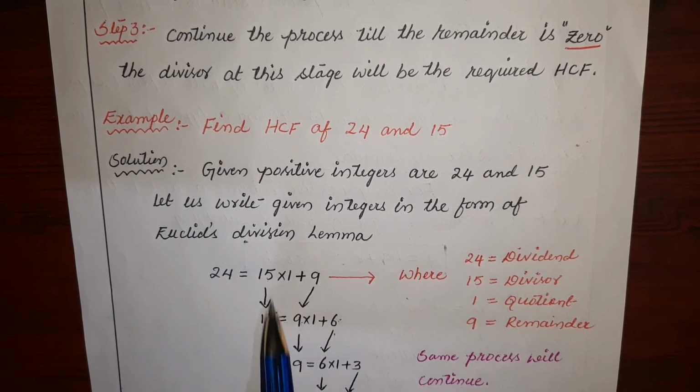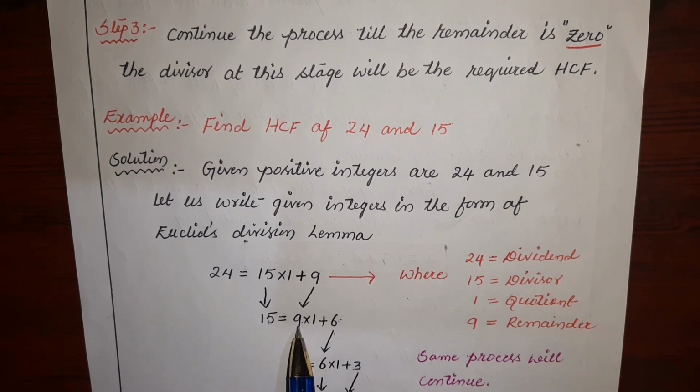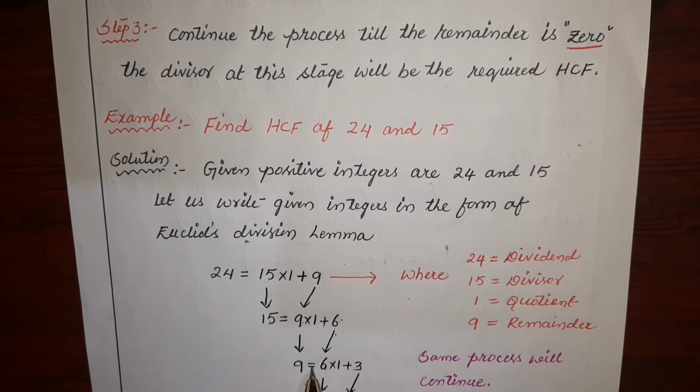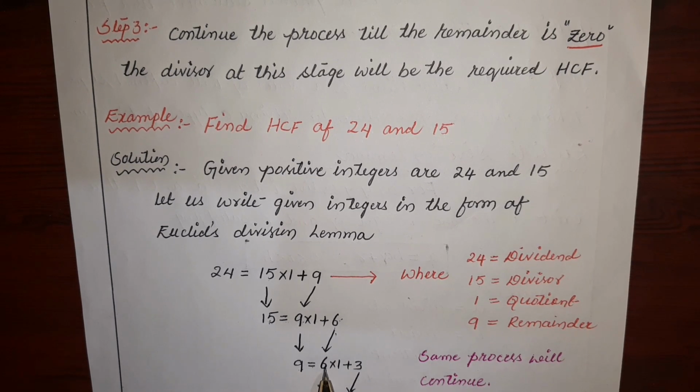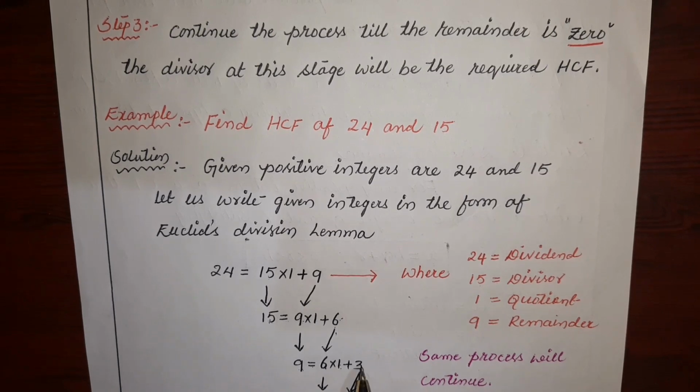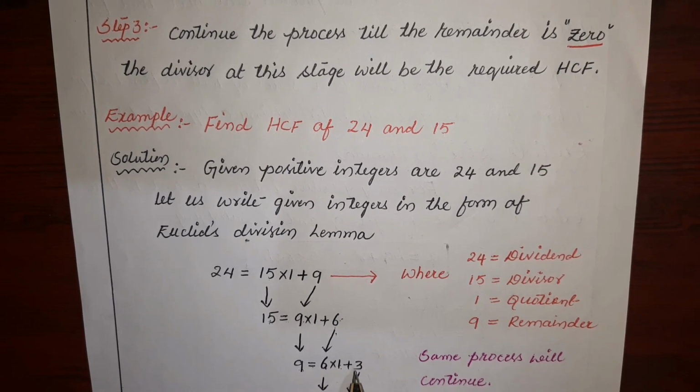So the same process we will continue. Divisor will become the dividend, remainder will become the divisor. So 9 equal to, 6 goes only one time in 9. So 6 into 1, 6, plus 3. Still we are not getting remainder equal to 0. We will continue this process.